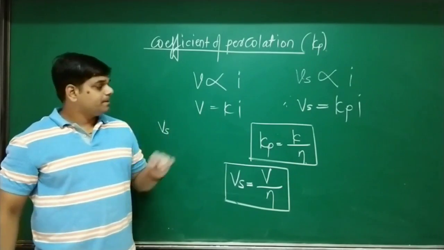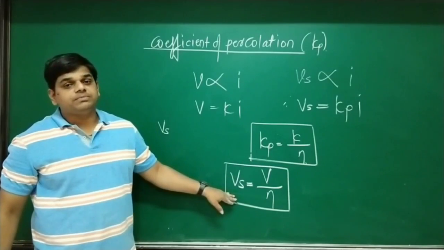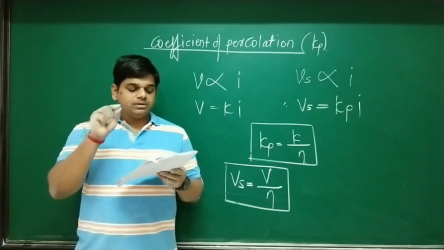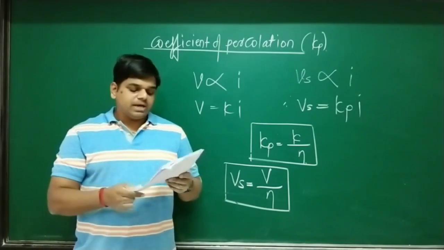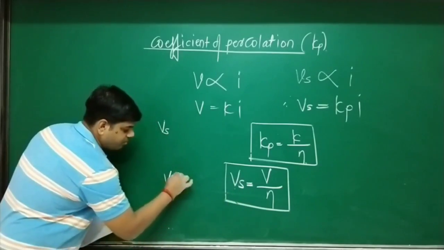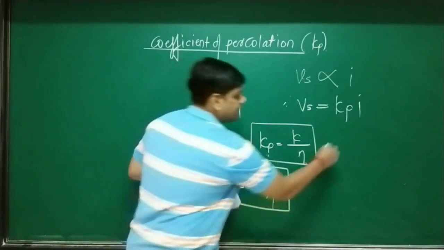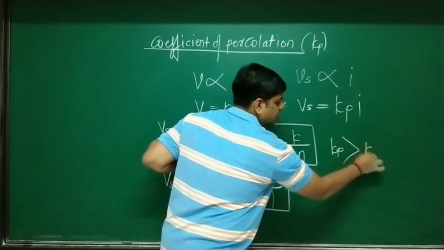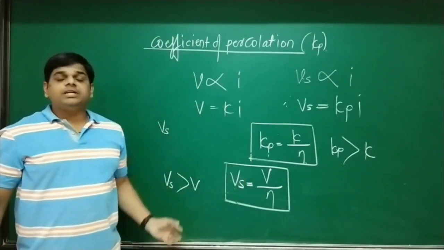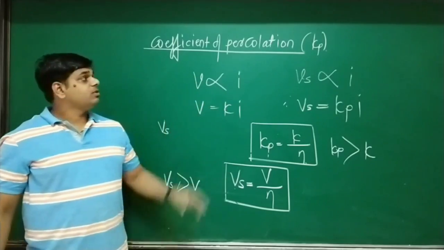Okay. So this is the most important question for 1 mark in MPC. Again, an important question for MPC for 1 mark in the GATE exam as far as the problem part is concerned. So in your notes, this point is given. Kp is always more than K. Obviously, if Vs is more than V in this relationship, therefore in this relationship Kp is also more than what? K. Okay. So now here completes the concept of seepage velocity, discharge velocity, coefficient of permeability and coefficient of percolation.